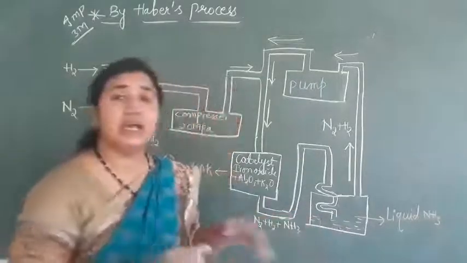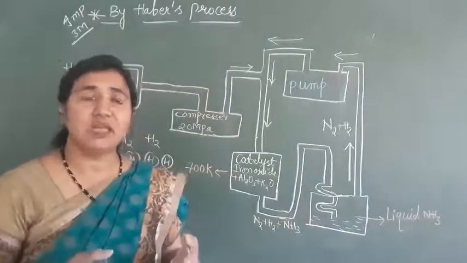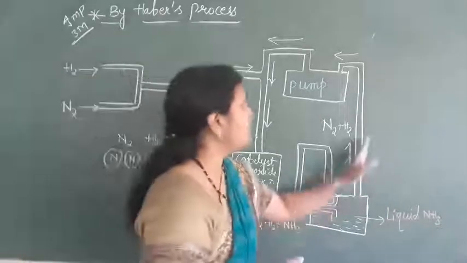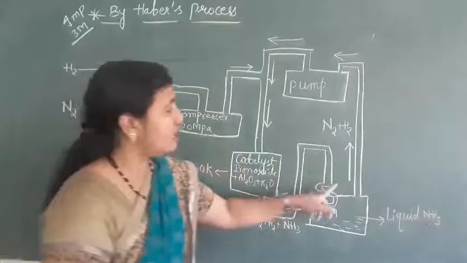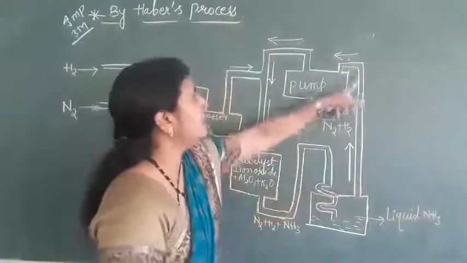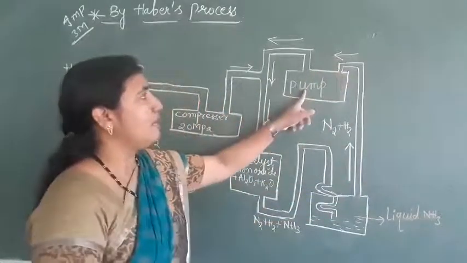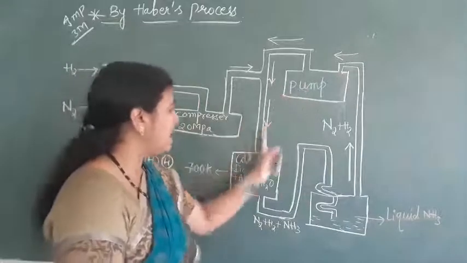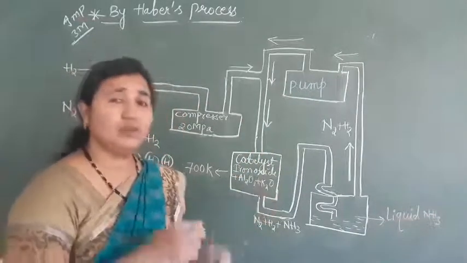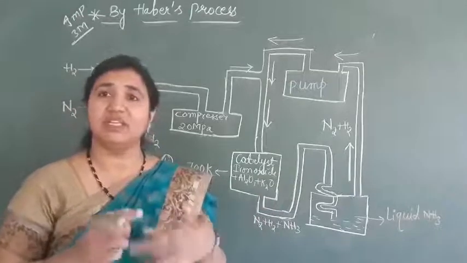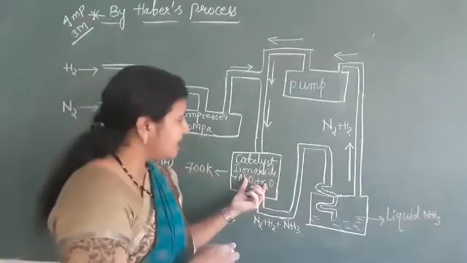The remaining unliquefied nitrogen and hydrogen pass through to recirculation. They come to the pump, get compressed and come back into the catalytic converter. So nitrogen and hydrogen are recirculated, and again the reaction takes place.